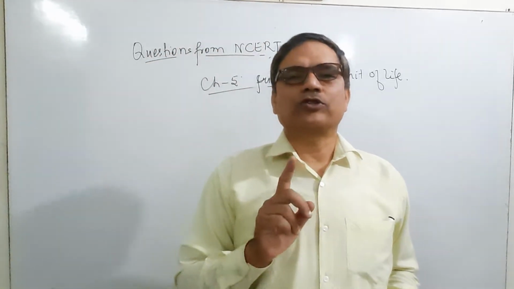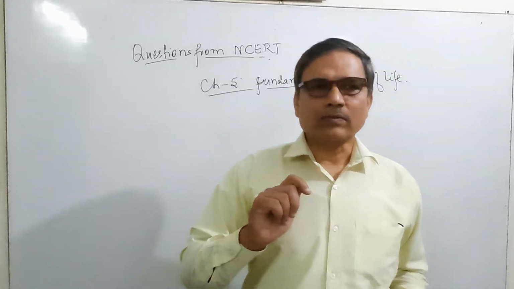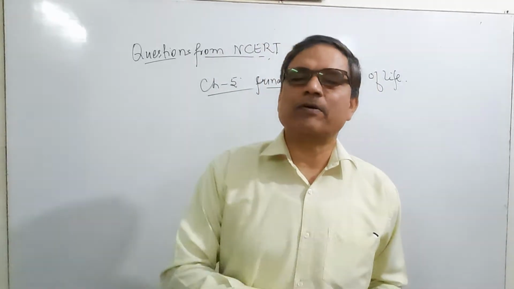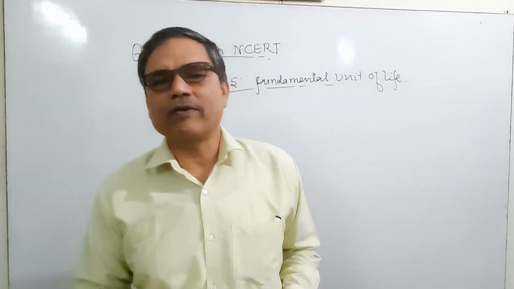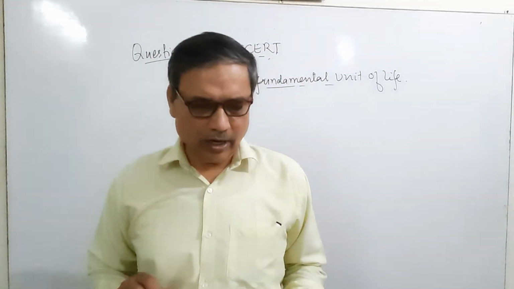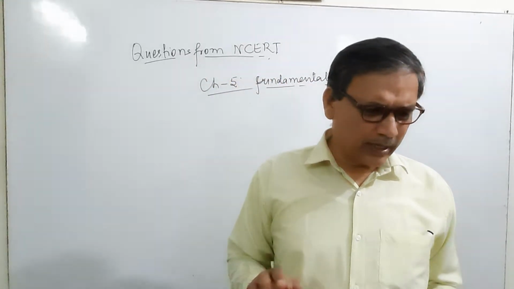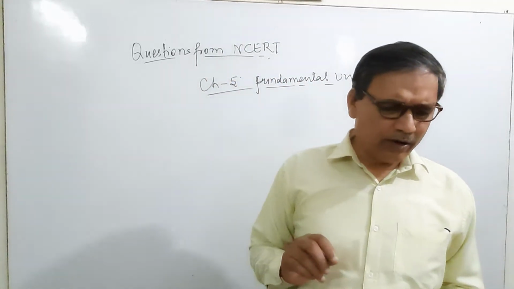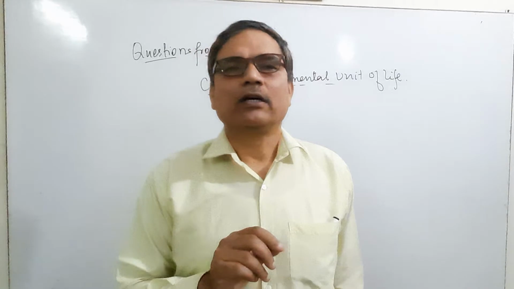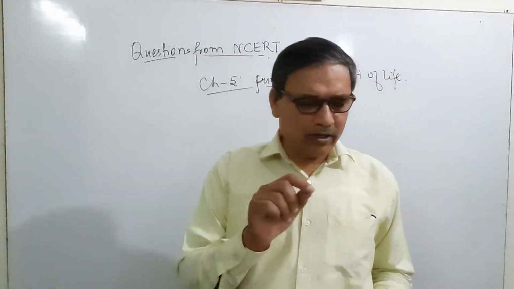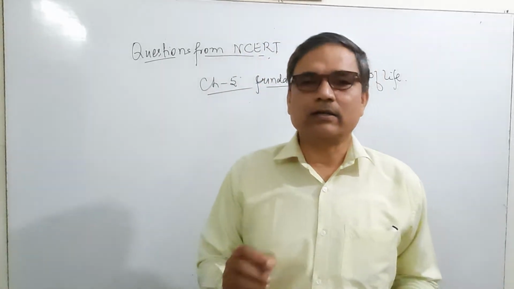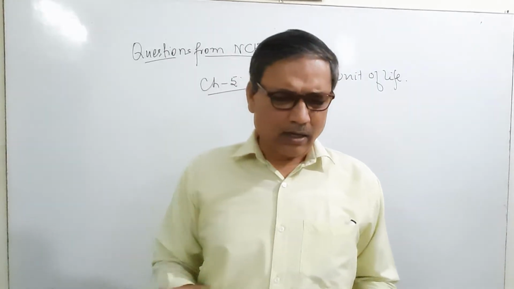Second, if the question asks for the difference between the bacteria cell and onion cell, that is the same difference between prokaryotic and eukaryotic, because bacteria we generally name as prokaryotic, whereas onion cell we name as eukaryotic. First, there is no fill up. Second is the nuclear region in the prokaryotic cell. The nuclear region in the prokaryotic cell is not well defined and is known as nucleoid, whereas it need not be filled in the other.